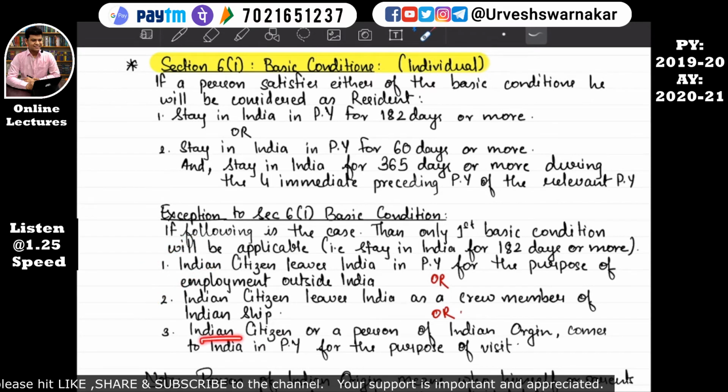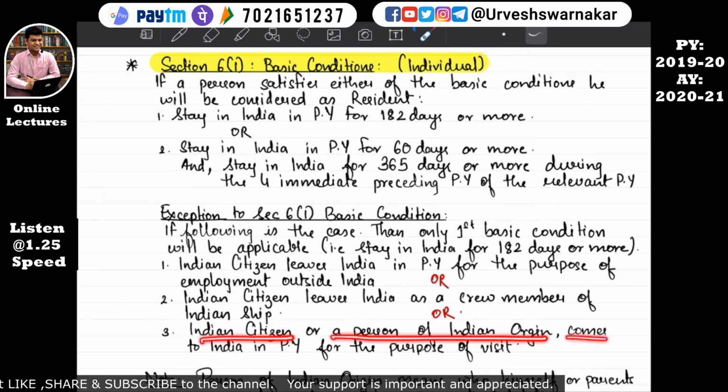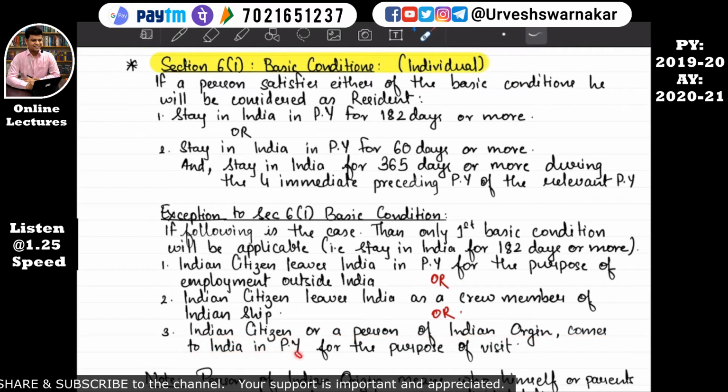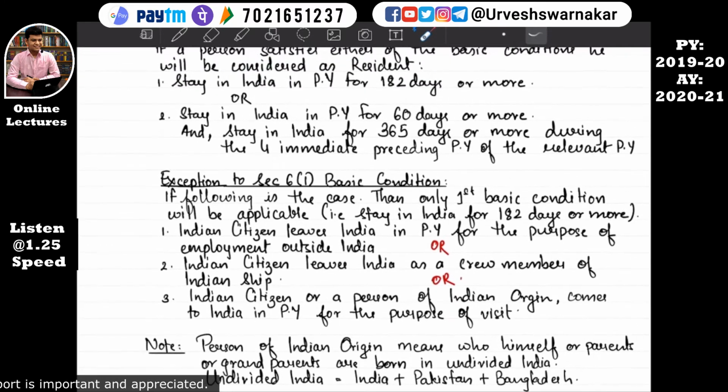Or an Indian citizen or a person of Indian origin comes to India in the previous year for the purpose of visit. So this is something very odd. In the exam, do not expect any questions on this. If the examiner is in a bad mood, then he may set a question on this. But mostly, in real life scenarios, this is very rare. Okay, so what does our third exception say?